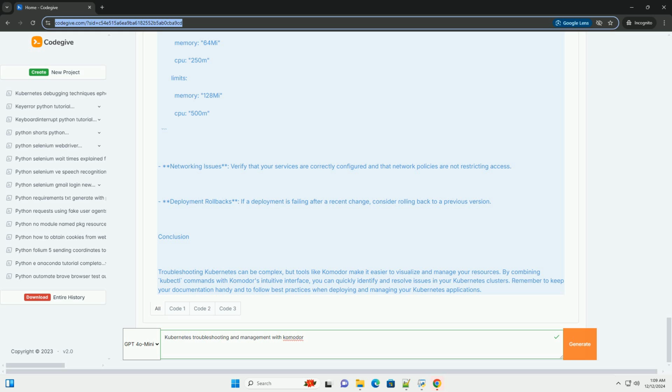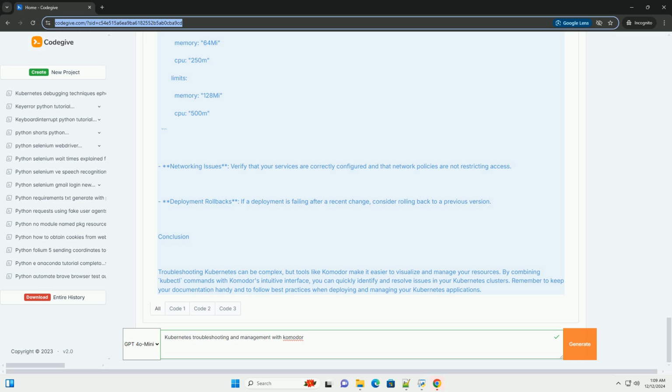Networking issues: verify that your services are correctly configured and that network policies are not restricting access. Deployment rollbacks: if a deployment is failing after a recent change, consider rolling back to a previous version.